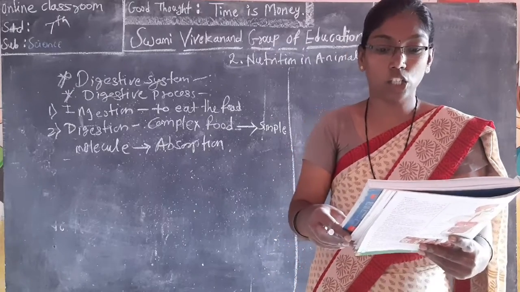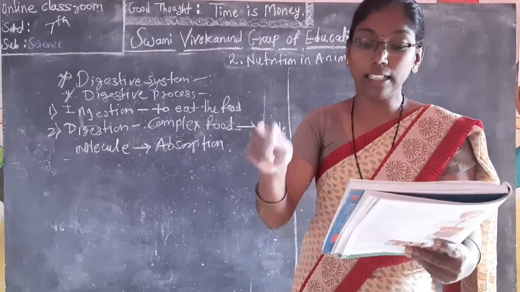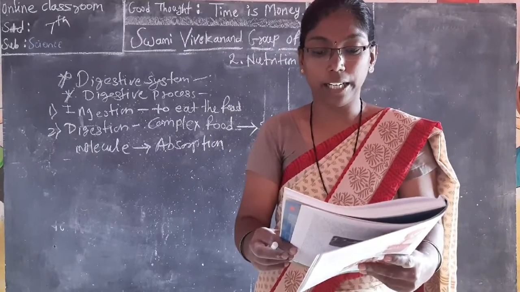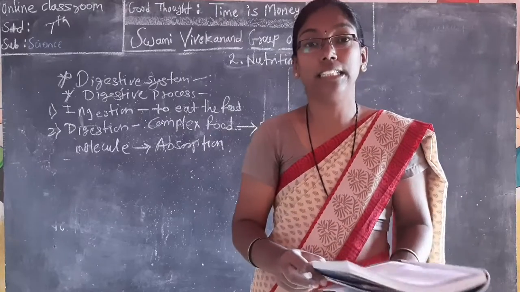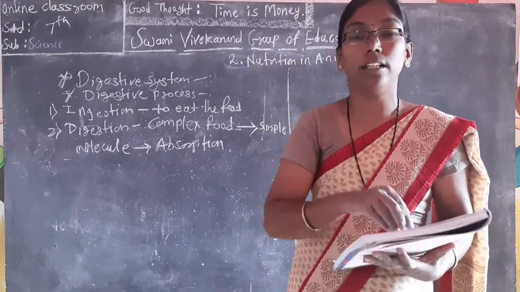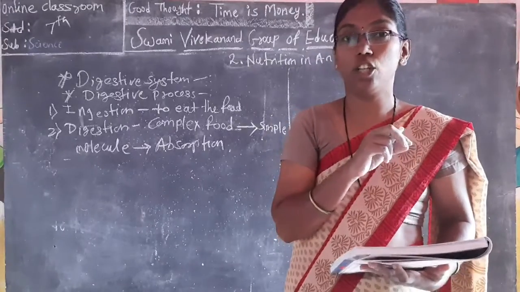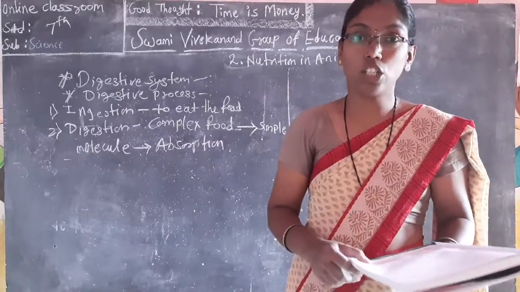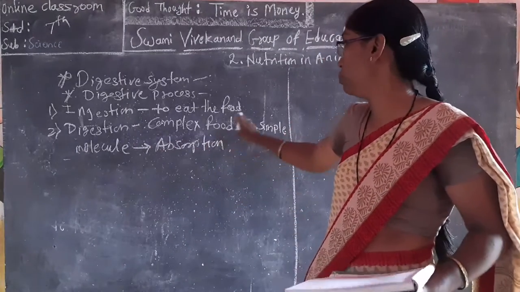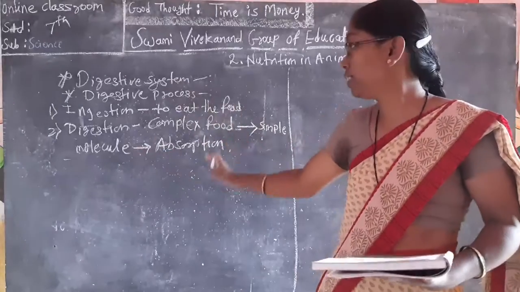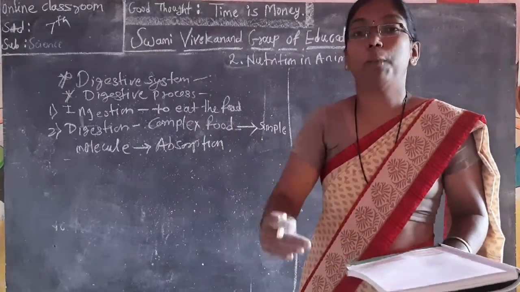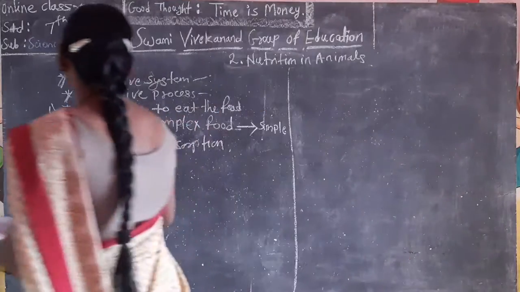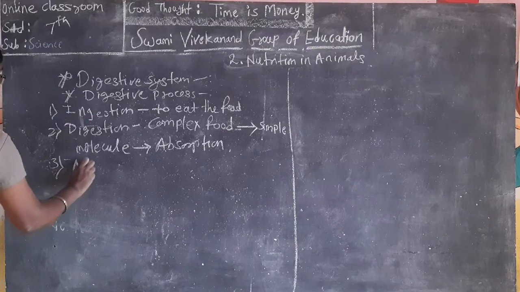The major part of digestion takes place in the stomach and in the small intestine, in two organs. The food particles are acted upon by organic molecules called enzymes. Some enzymes are also present, and you know that HCl is present in the stomach. I told you all these are helpful for digestion. In digestion, complex food converts into simple molecules, and absorption goes on in the small intestine. Absorption means, here the third point, absorption.